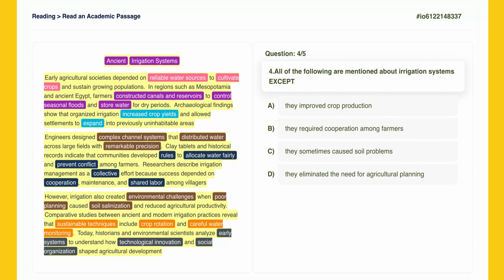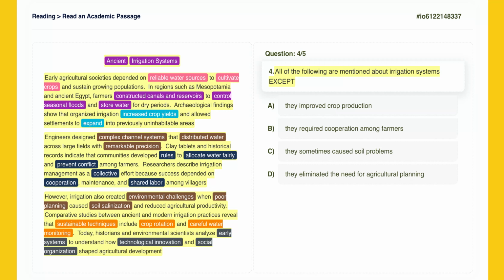Next, we have the fourth question. All of the following are mentioned about irrigation systems, except. This is a negative factual information question, indicated by the word except. This means 3 of the options are true according to the passage, and 1 is false. We need to find the one that is not mentioned, or is contradicted by the text.